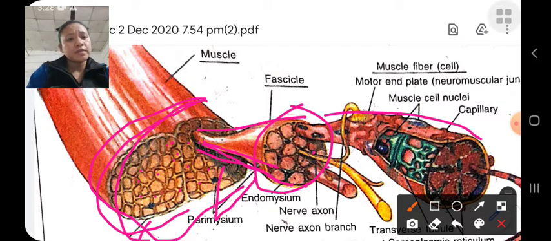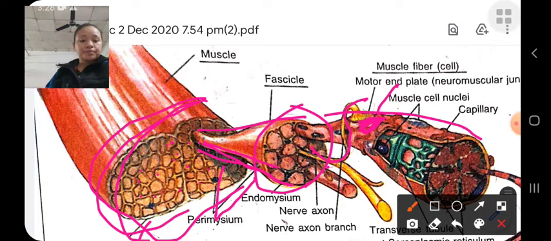In the muscle fiber, this is the neuron. As I told you, the neuron is attached to the muscle fiber. This attachment is known as the motor end plate. When the motor neuron is stimulated, it releases the chemicals at this motor end plate, which cause actin and myosin filaments to slide over each other.